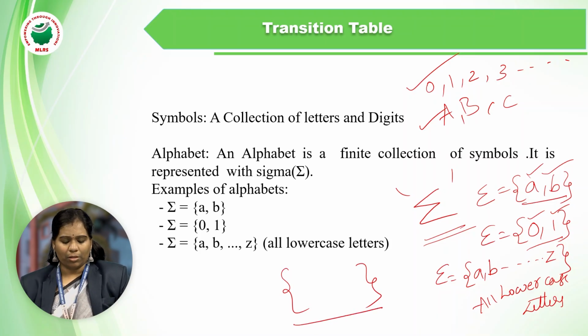Here the alphabet is a collection of symbols and it is represented with the sigma.